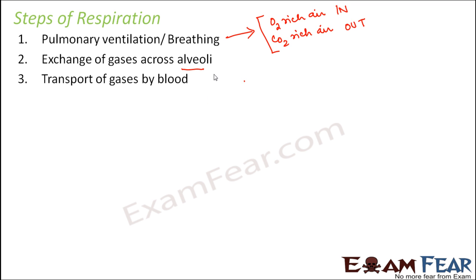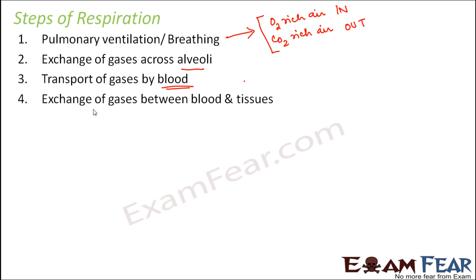Blood will carry oxygen from alveoli to different parts of the body, and blood will also carry carbon dioxide from different parts of the body to the alveoli. So that is the transport by blood.